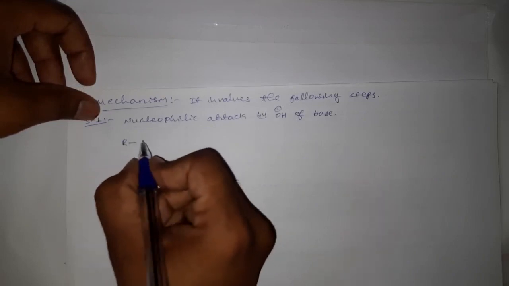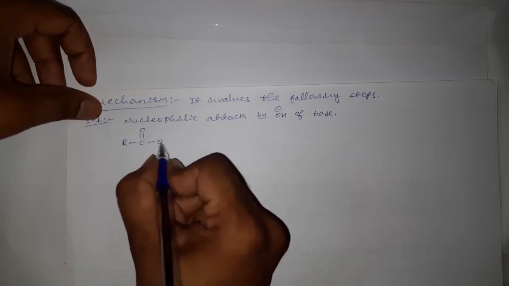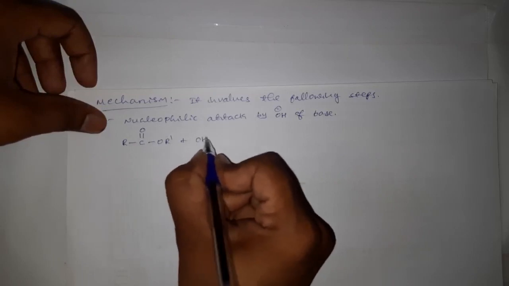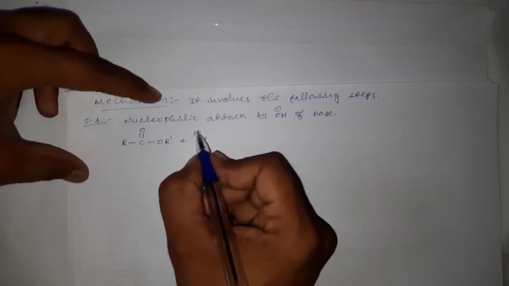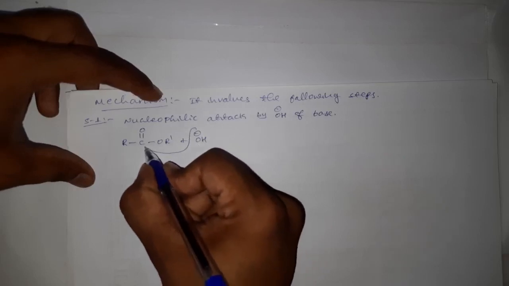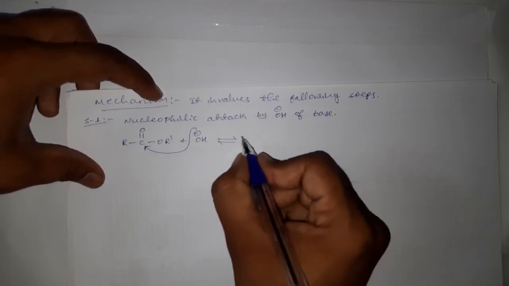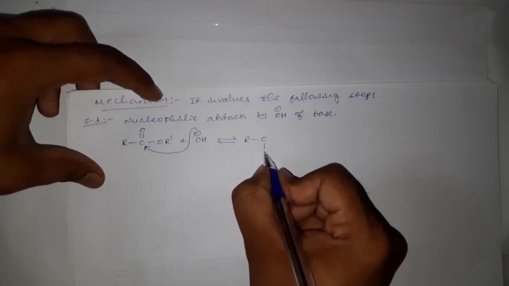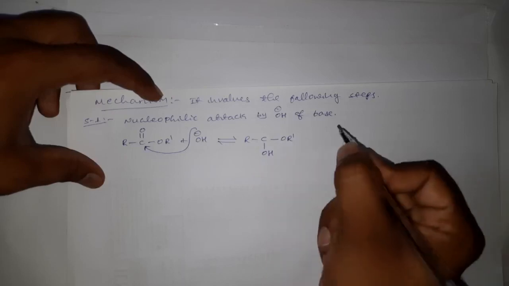Here I am explaining the mechanism for the general reaction between ester and water. This is an ester, R C double bond O O R dash, and here we have this OH minus, the hydroxyl group from the base, and this group will now act as a nucleophile and attack on this carbon, and it results in the formation of an intermediate compound, R C O H O R dash.